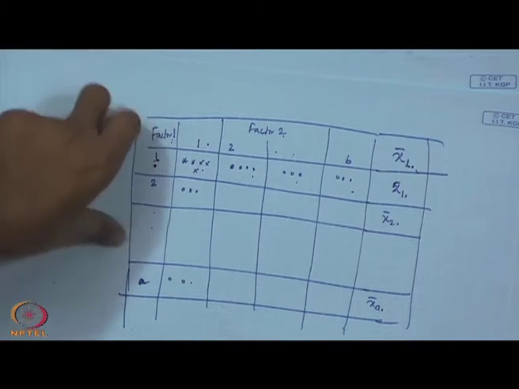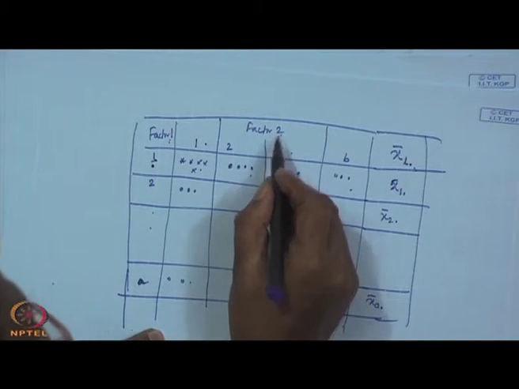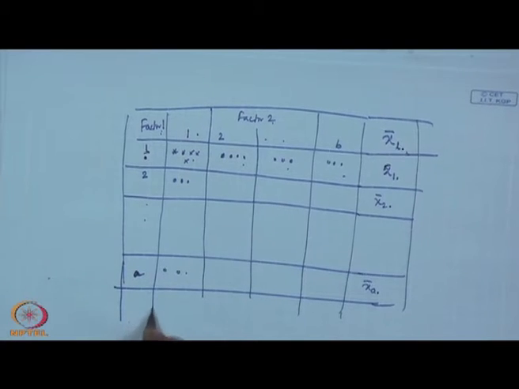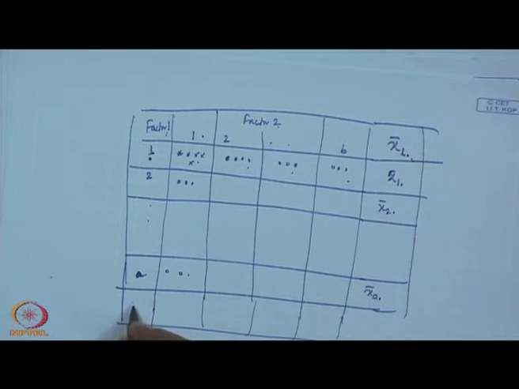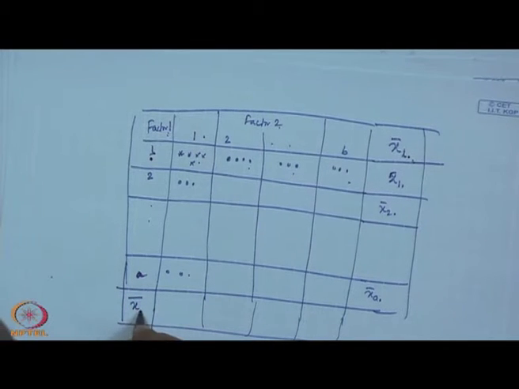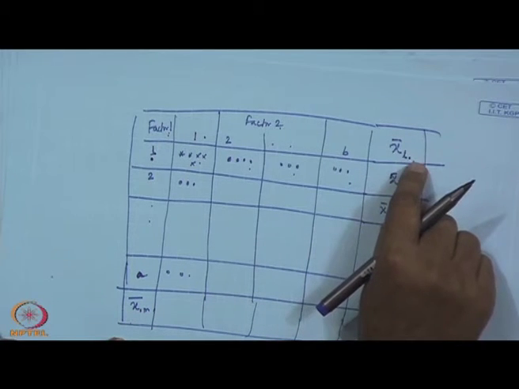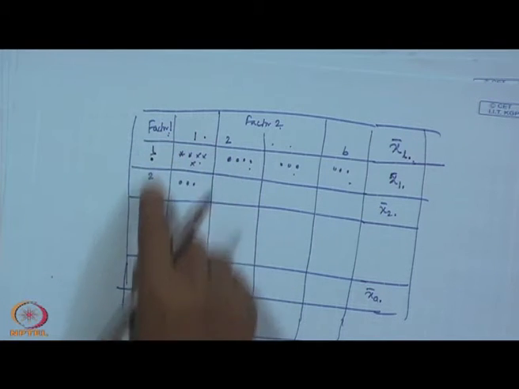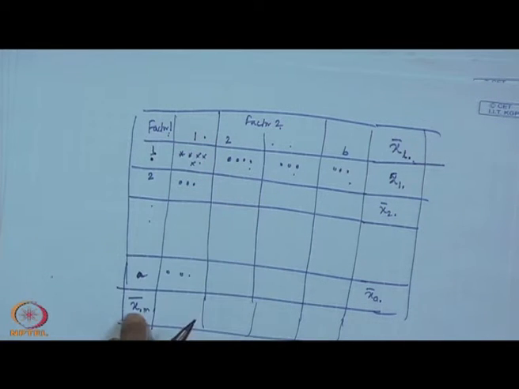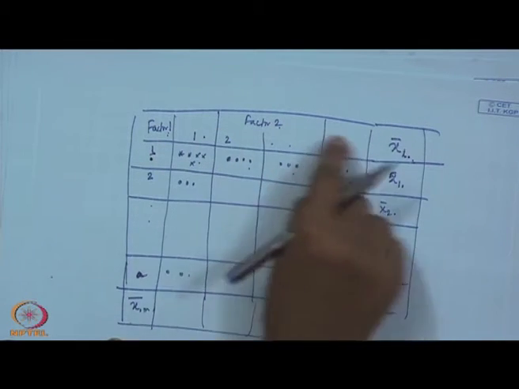Like this here you will be getting A average. Now, you ignore A and talk about factor 2 only, then here also you will be getting average. So this one we are denoting like this, x bar L dot, L stands for all the rows, that is labels for factor 1, and x bar dot m, m stands for labels in factor 2.